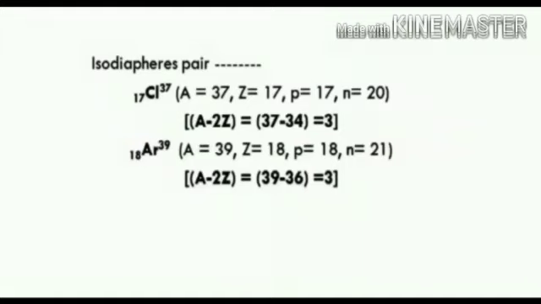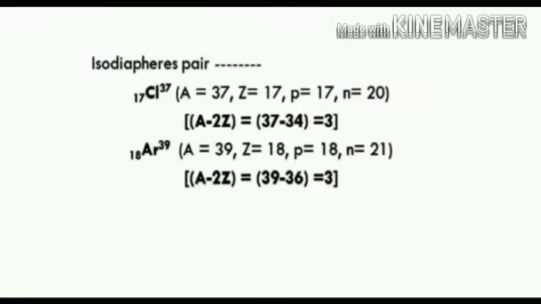A minus 2Z is equal to 37 minus 2 into 17. 2 into 17 is 34. So we have 37 minus 34, which is equal to 3.